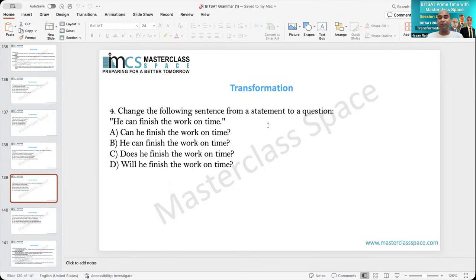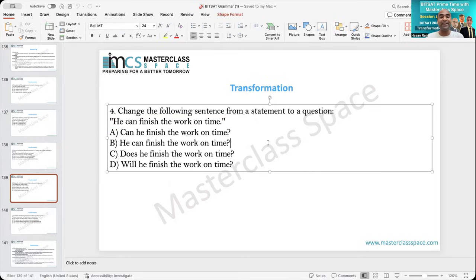He can finish the work on time. This is a statement, and now you have to convert it into a question. So can will begin the sentence. The option that begins with can will be the answer, and again it is A. Does he finish the work on time? This is a question sentence, but because the sentence is related to can, does cannot be used, and hence A is the answer.